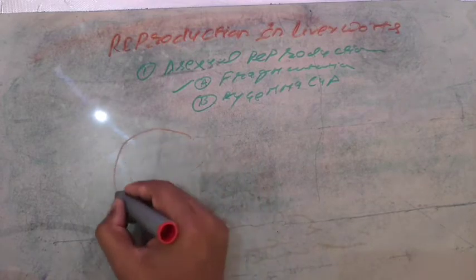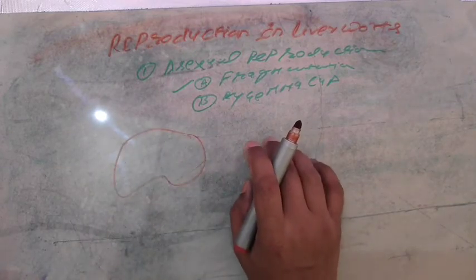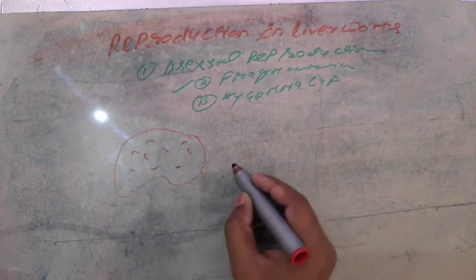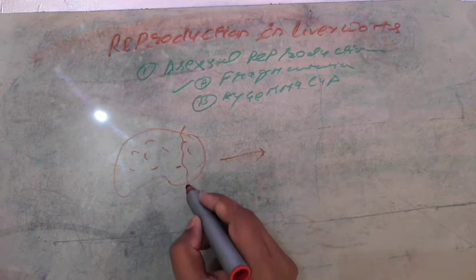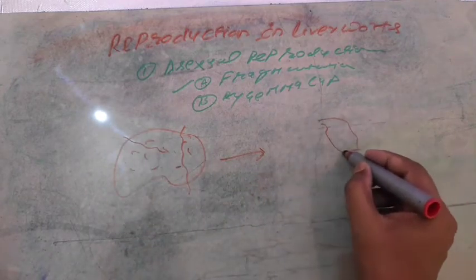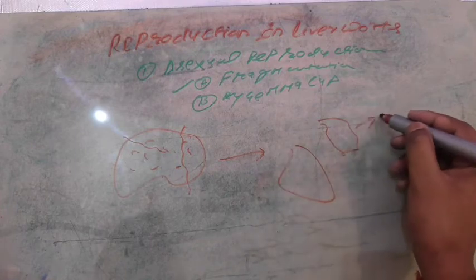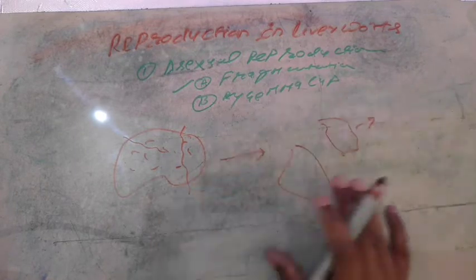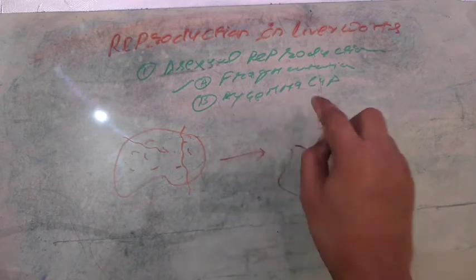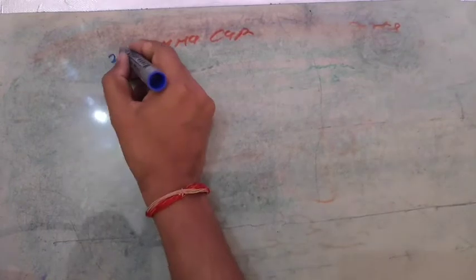Now back to how fragmentation happens in the liverworts. Suppose that this is the body of the liverwort, the thallus structure. When it becomes mature, it splits at a few places and dissociates from the main body and grows to form new thalli. That is the asexual reproduction through the thallus. Now the next important one, reproduction through gemma cup. It is very important. It is the second point of asexual reproduction.